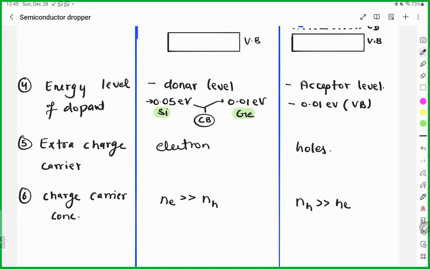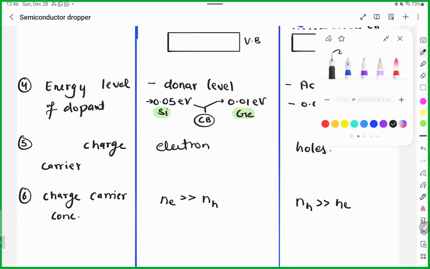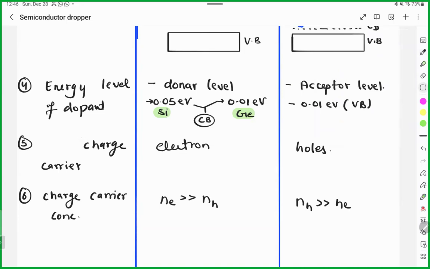What is the majority charge carrier? Instead of external, you can write majority charge carrier. You will see the same word everywhere, majority charge carrier. Correct, Chandana? Yes, sir. Majority charge carrier. Okay.